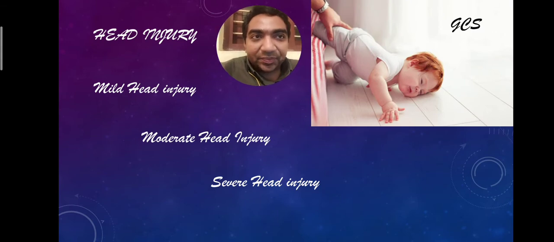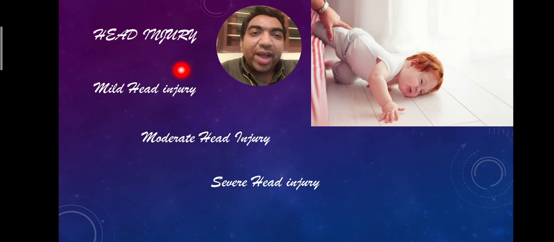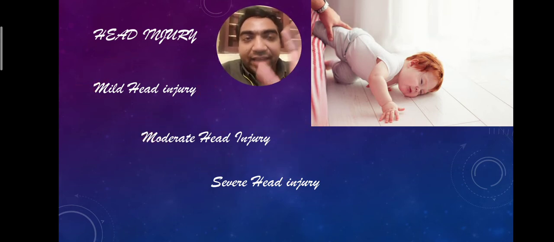Coming to head injury, in adults we go for a GCS, but it is very difficult to calculate the GCS in children unless it is a very low score. So we cannot depend too much on GCS. So we'll arbitrarily divide into mild head injury, moderate head injury and severe head injury. So this is a practical point of view.